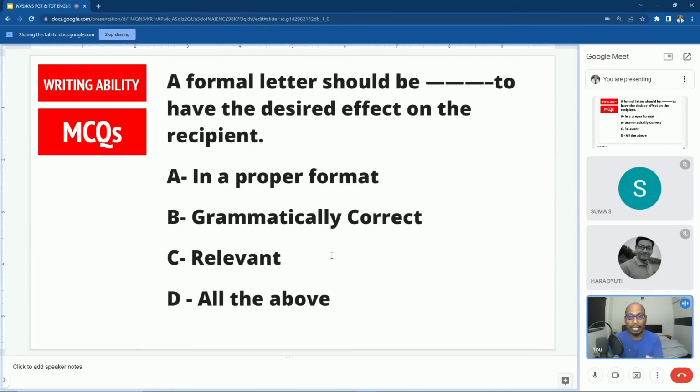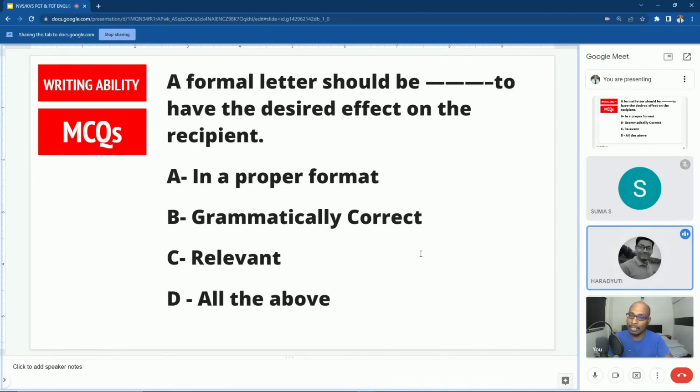What kind of qualities must a formal letter have so that it gets the proper benefit? Another three options are there. A formal letter should have or should be written in a proper format, grammatically correct, it should be relevant, and all the above. Which answer is correct according to the question?